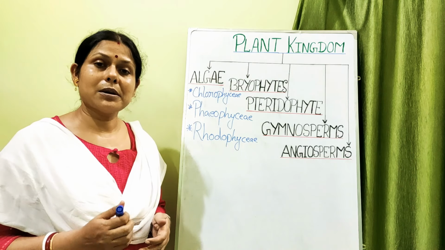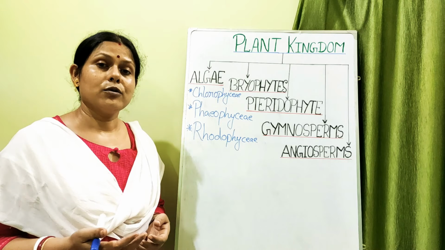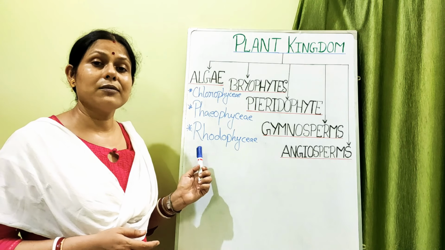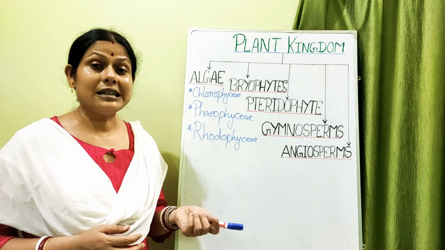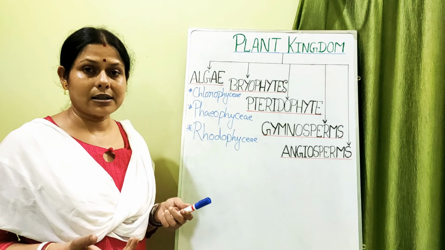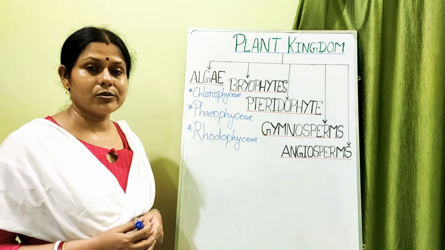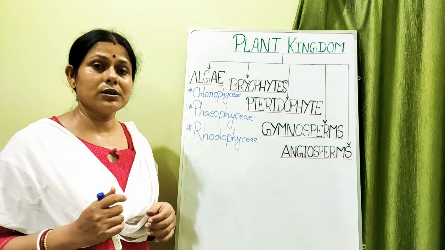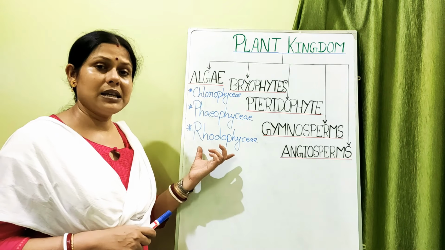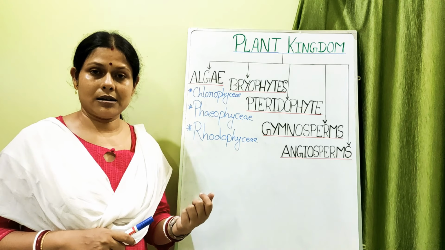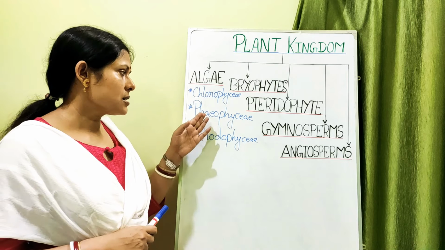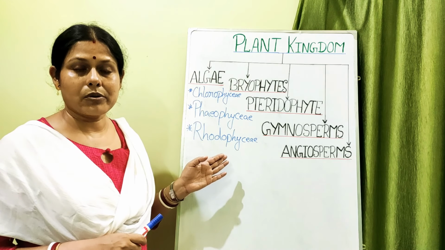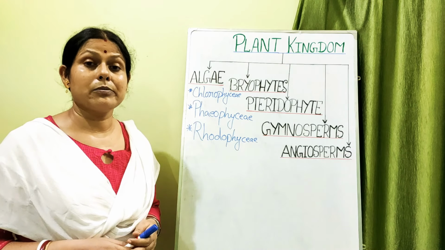And rhodophycean members are of course marine, and they have chlorophyll A and chlorophyll D in them. Along with that, xanthophyll and carotenoid pigments are also there. Because of the blending of all these pigments, they appear red in color. So they are known as red algae, and they have a lot of economic importance. Algae have a lot of economic importance.